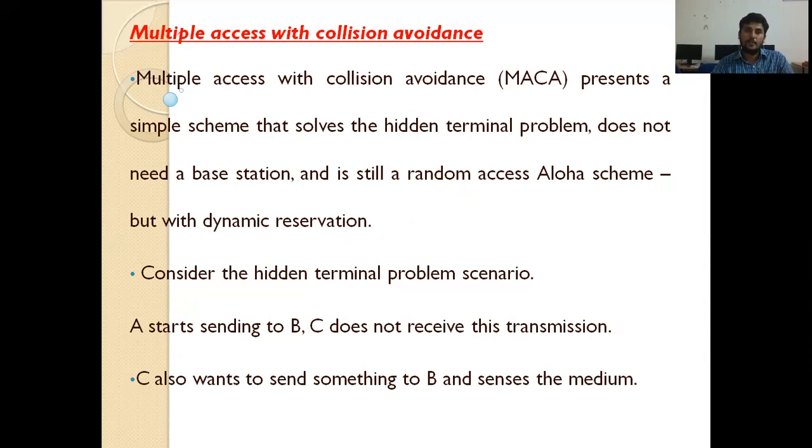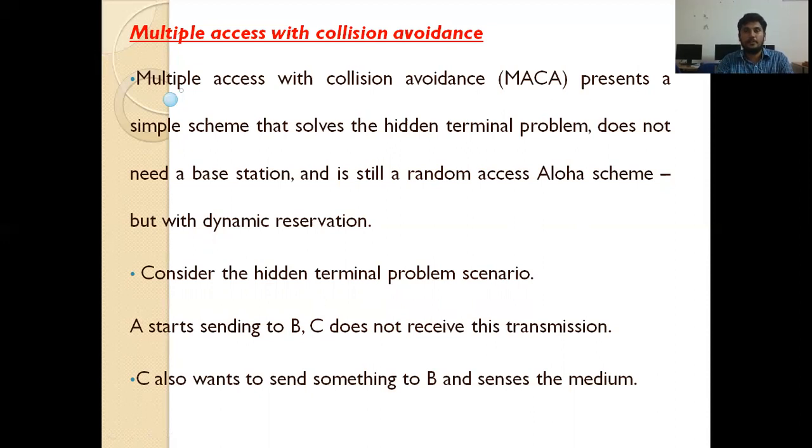Here, MACA, multiple access with collision avoidance, presents a simple scheme that solves the hidden terminal problem, does not need a base station, and is still a random access Aloha scheme but with dynamic reservation.